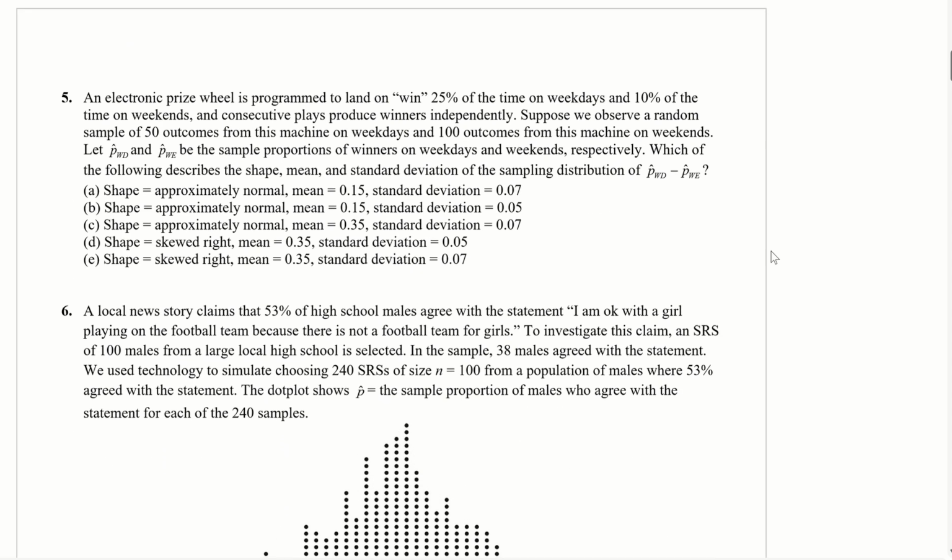All right, so number 5, an electronic prize wheel is programmed to land on win 25% of the time on weekdays and 10% of the time on weekends. And consecutive plays produce winners independently. Suppose we observe a random sample of 50 outcomes from this machine on weekdays and 100 outcomes from this machine on weekends. Let P hat WD and then P hat WE be the sample proportions for weekdays and weekends respectively. Which of the following describes the shape, mean, and standard deviation of the difference of the two proportions?